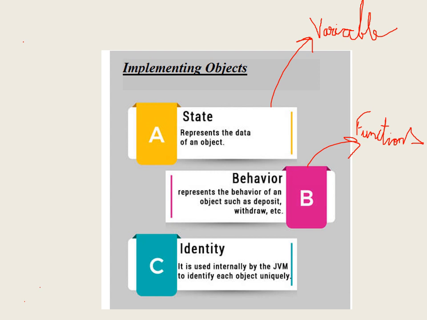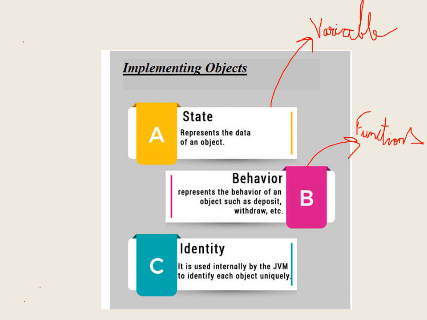Therefore, the state of a real-world object is described as a variable in software terms, and the behavior of a real-world object is described as the set of functions of that particular object in software terms.